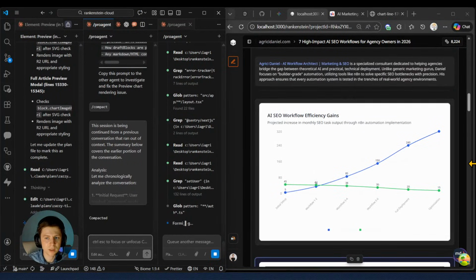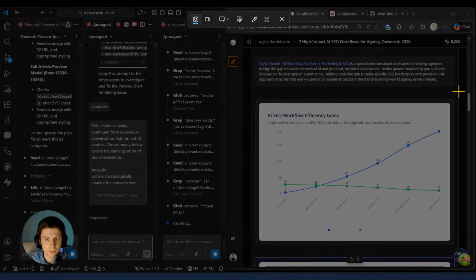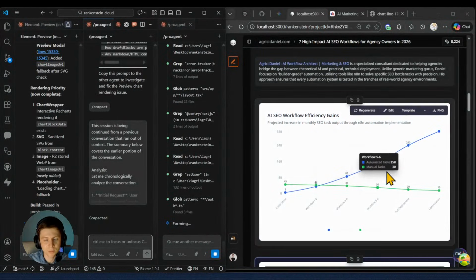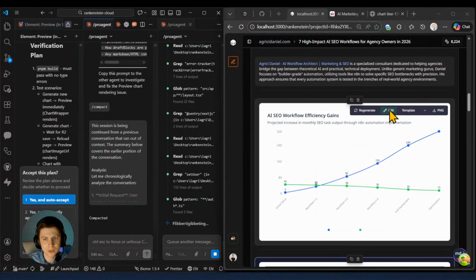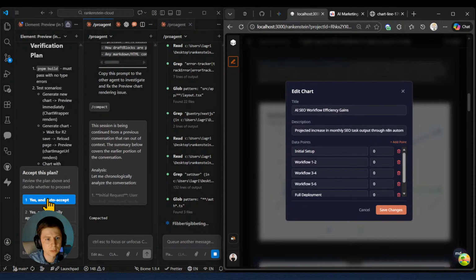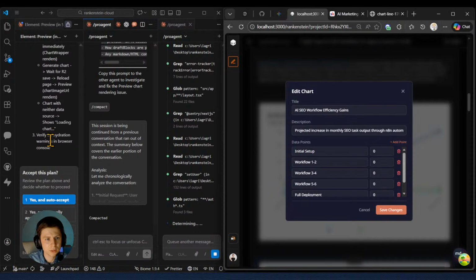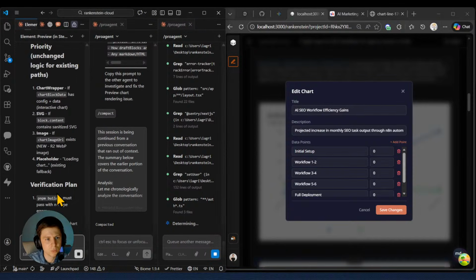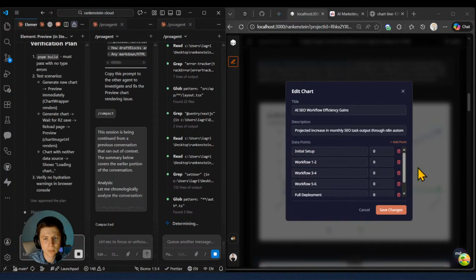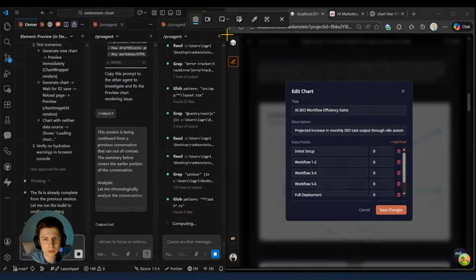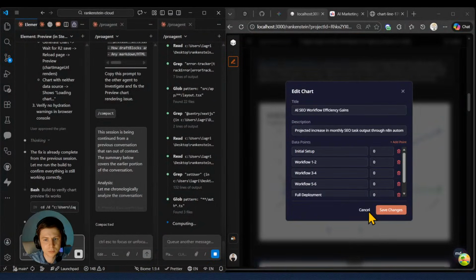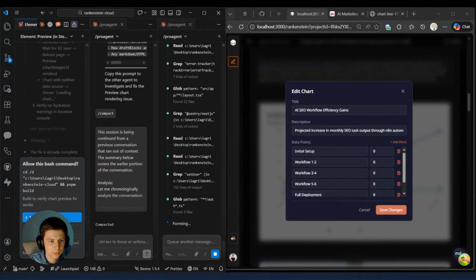So let's say here I have a chart, right? In this chart, yes, it's already there, but if I press on edit, okay, wow, so easy and so fast. I'm also going to take a screenshot of this once again. Yes, please.